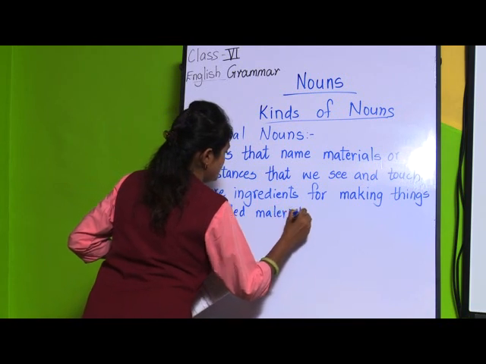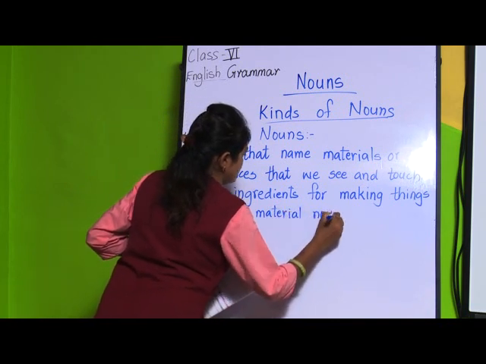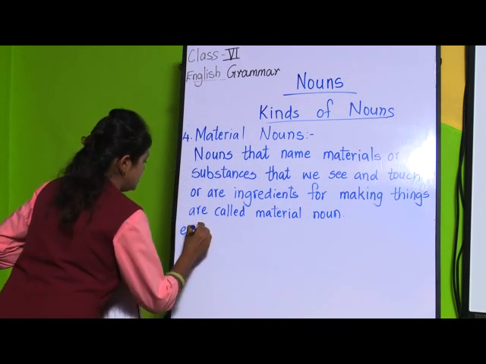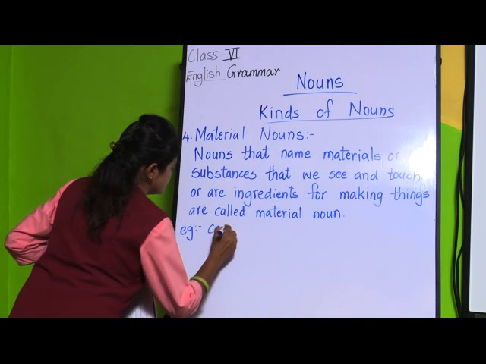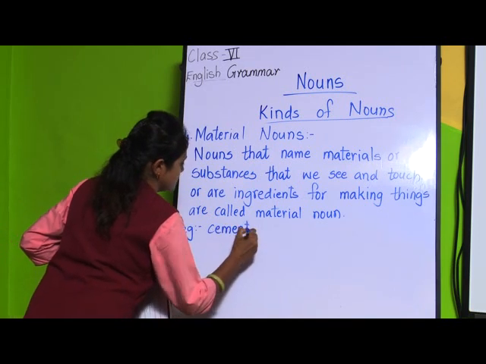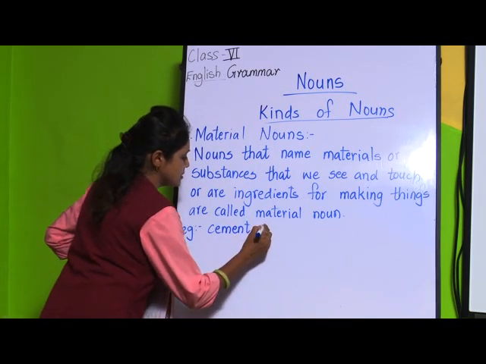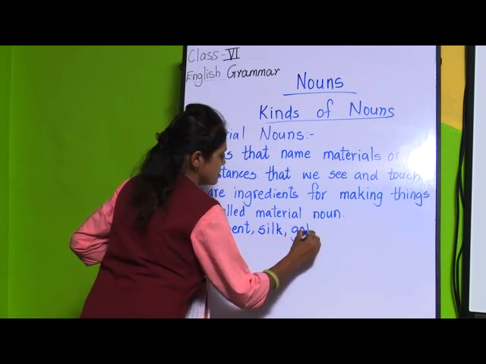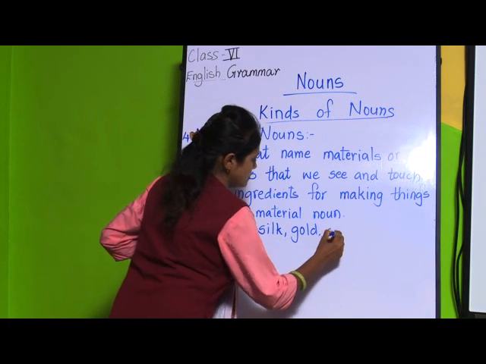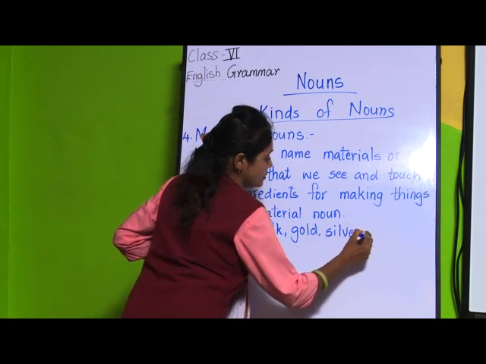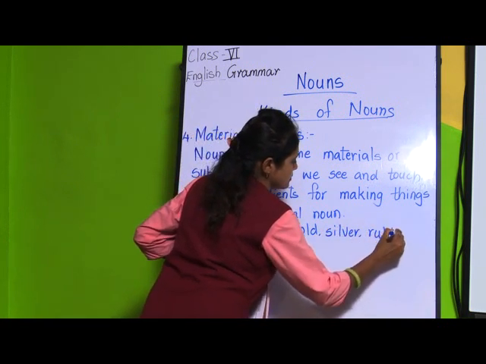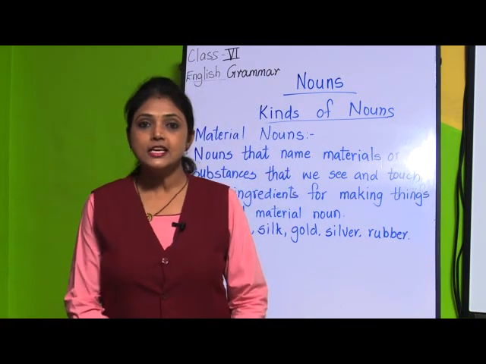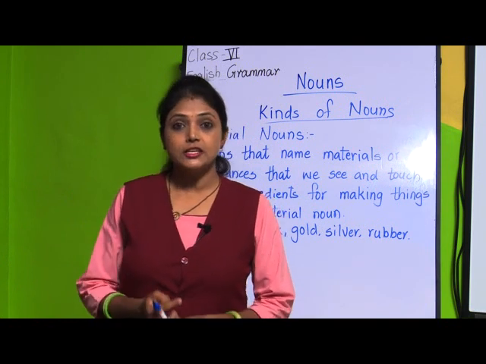For example, cement. Yes, what else? Silk, gold, silver, rubber. These all are material nouns.